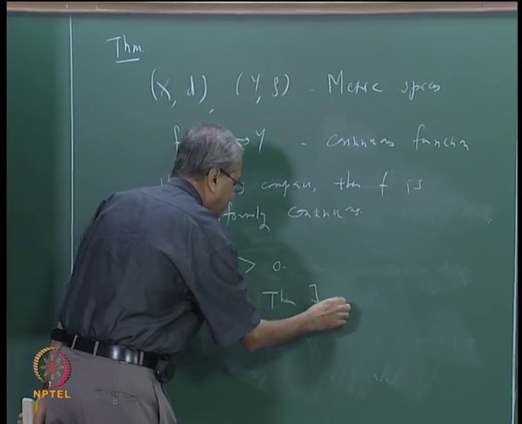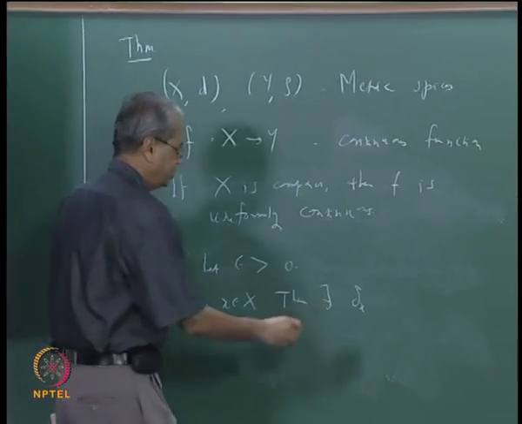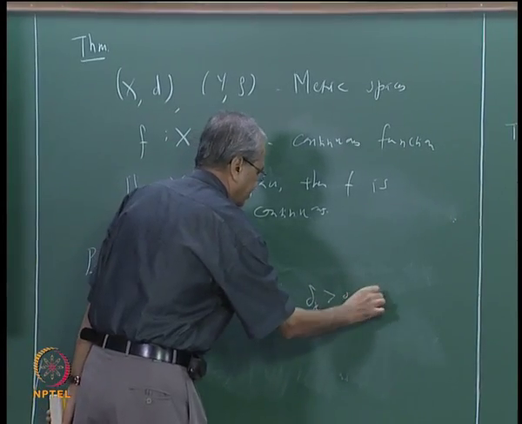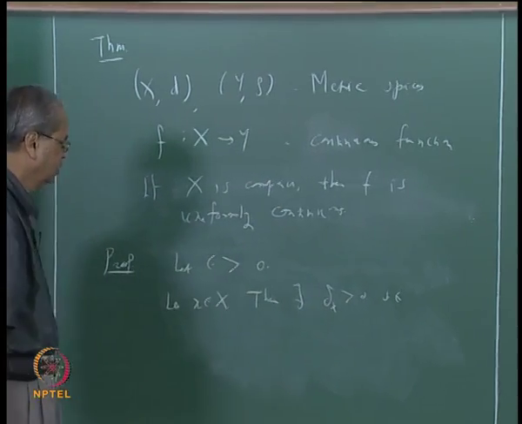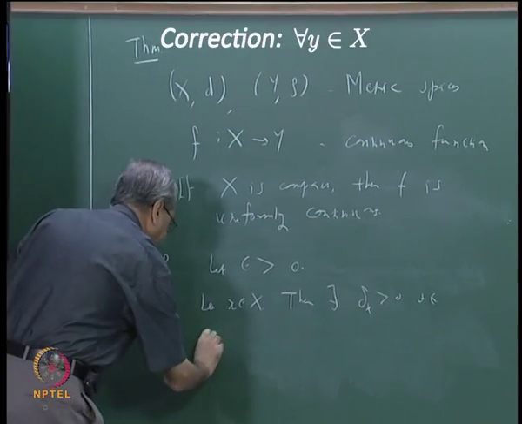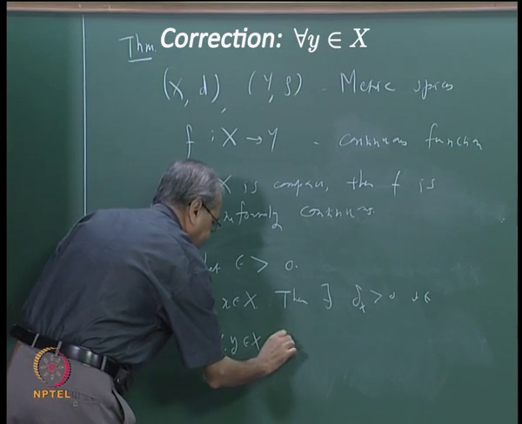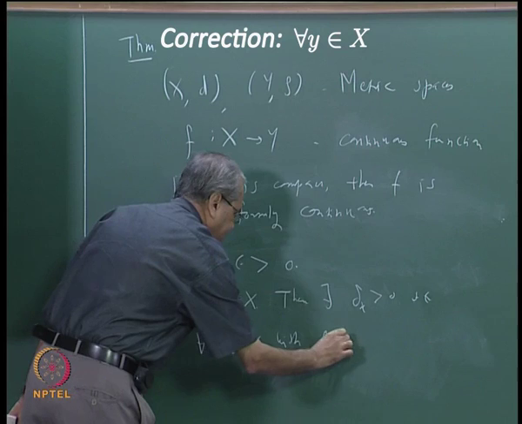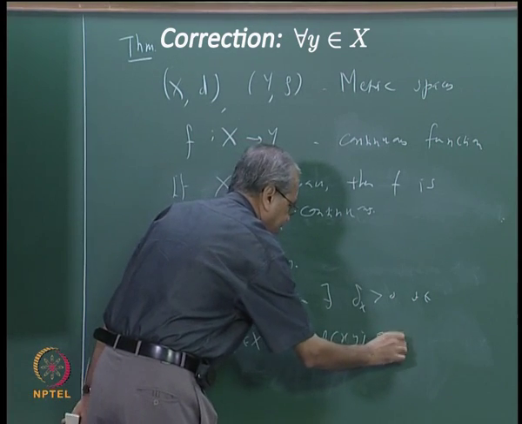So let me call it delta suffix x. Then there exists delta x bigger than 0 such that for all x, y in X with d(x,y) less than delta x.